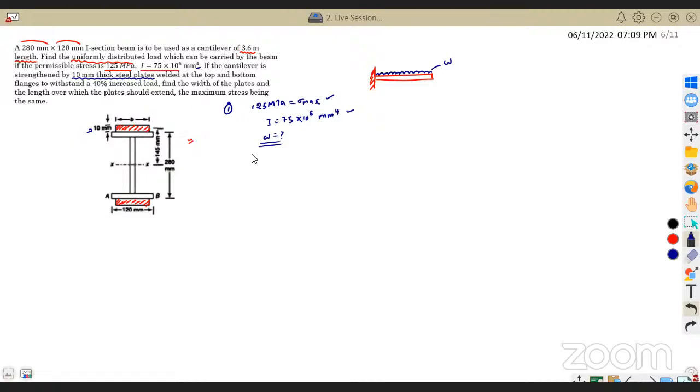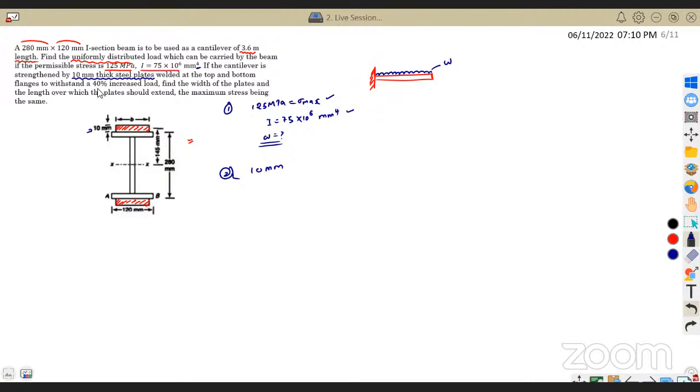That means for the first question, I'm not going to consider any extra plate. But now the second question, if the cantilever is strengthened by 10 mm thick plates, welded at the top and the bottom. As you could see, in the top also there is a plate and the bottom also there is a plate.